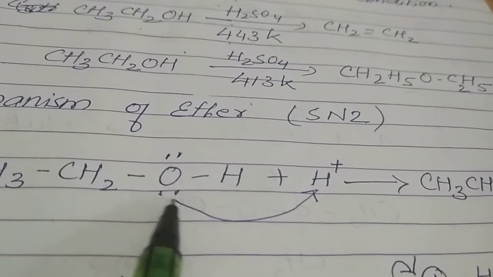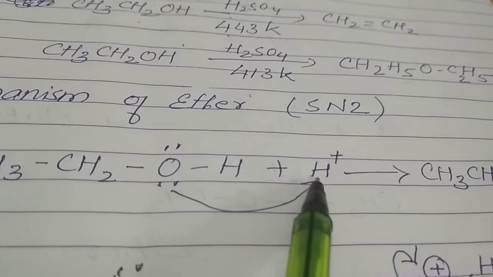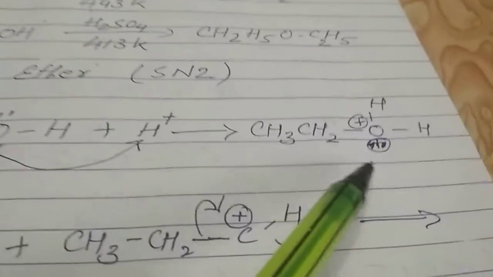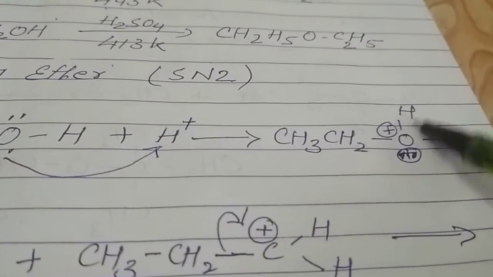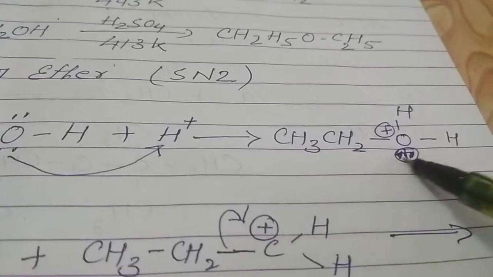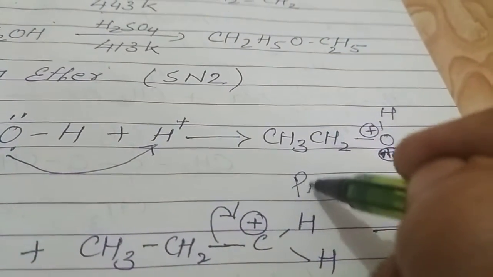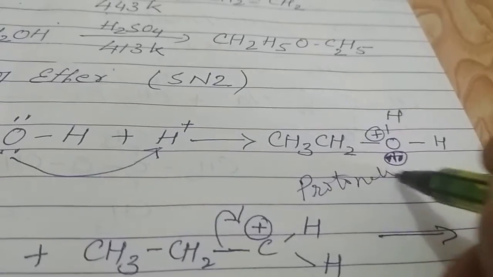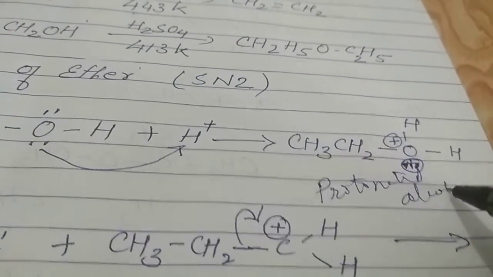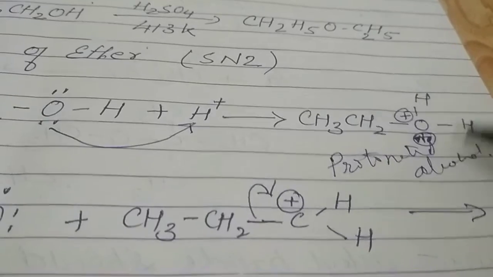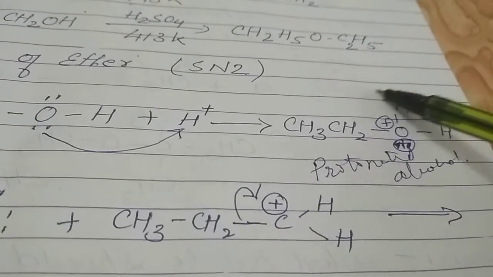So see, the electron gets attached to the hydrogen having a positive charge. After getting this, the hydrogen gets attached to the oxygen, and you will get a protonated alcohol. This you can also call protonated alcohol. Okay, this protonated alcohol, though we have already discussed in our previous videos, this compound is not at all stable.